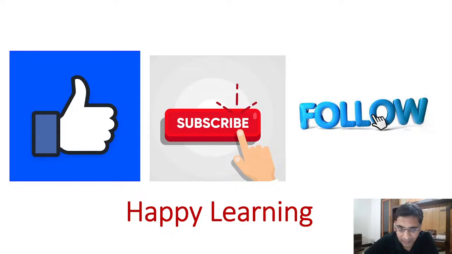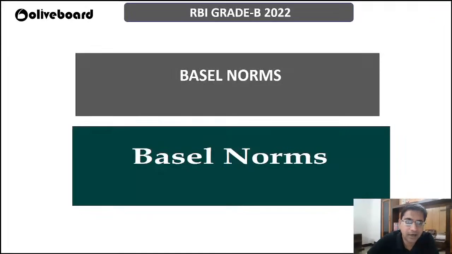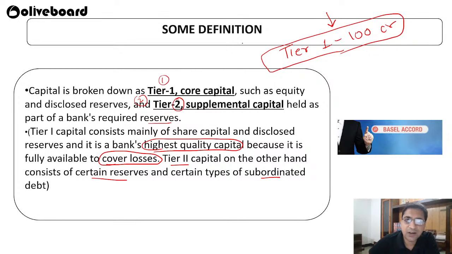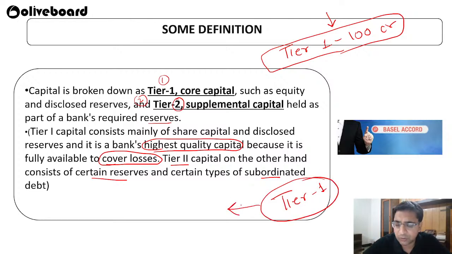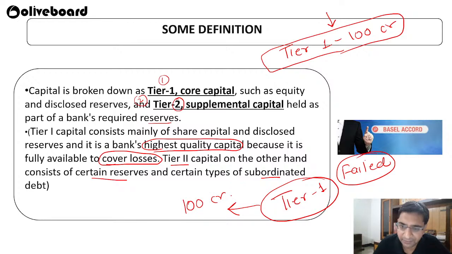tier 1, tier 2 and tier 3 capital, and various types of capital. Satyendra, you are asking regarding tier 1 and tier 2 capital. Let me tell you, I have already told this at the start. Tier 1 is called core capital. Core capital means the type of capital that is with the bank. Even if the bank fails, it will still have that much money, like 100 crores, 200 crores, whatever it is. So the bank is sure of this money. That is called core capital.